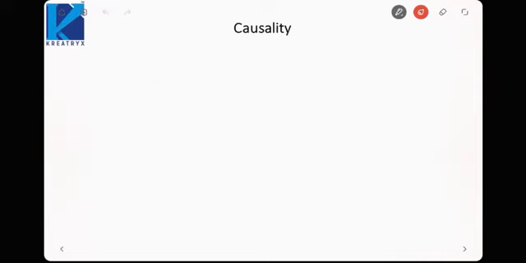Next, let us move on to how to find the causality of a system using the Laplace transform. We know the signal is causal or the system is causal if h(t) is equal to 0 for all t less than 0. This was the definition of causality in terms of impulse response. Now we will see how we can say a signal or system is causal based on the Laplace transform.